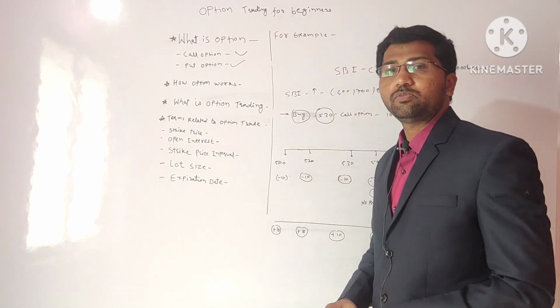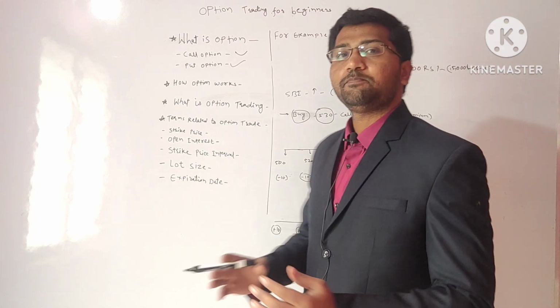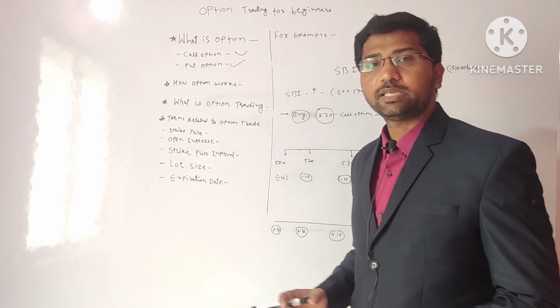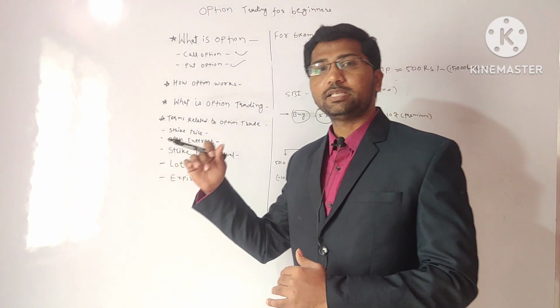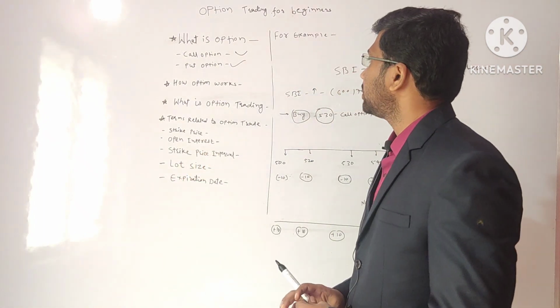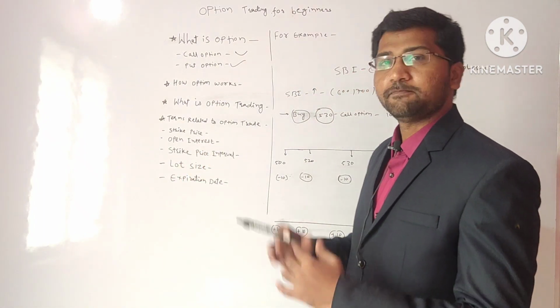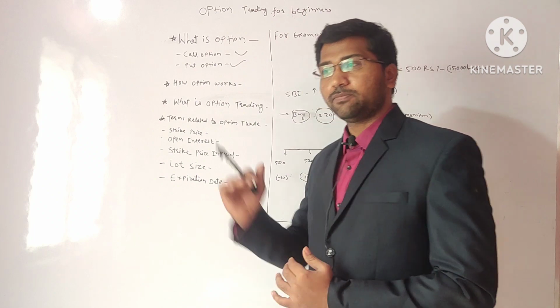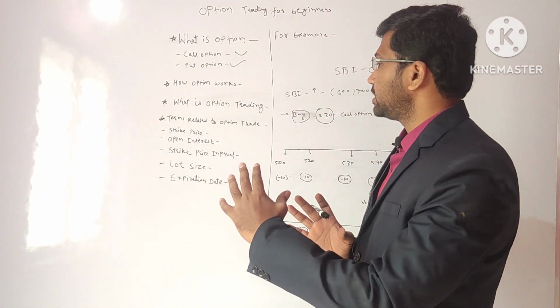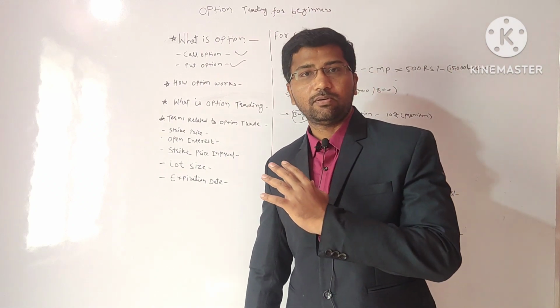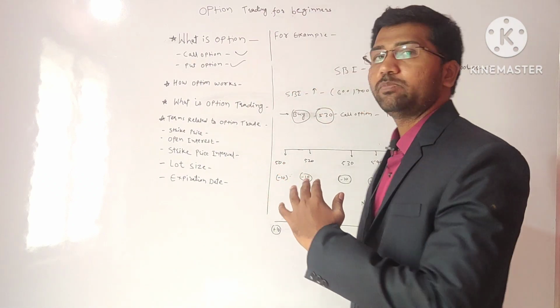Similarly, how does the put option work? Let's take an example. You have purchased the securities now and you are predicting that the price will go down. So if the stock is trading at 100 and the strike price for this agreement is 90 rupees,